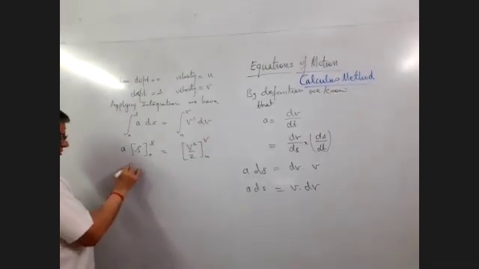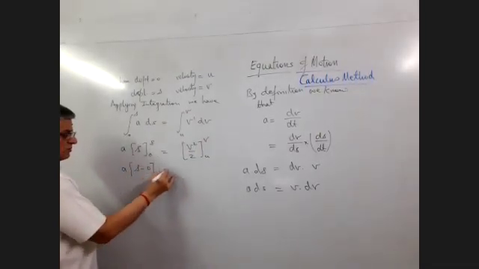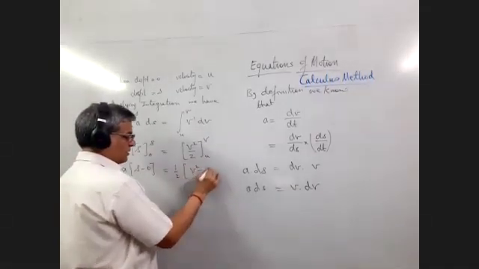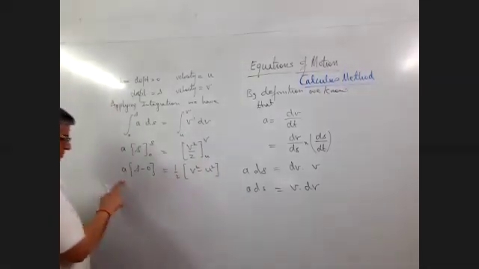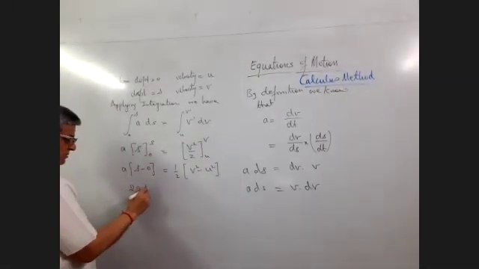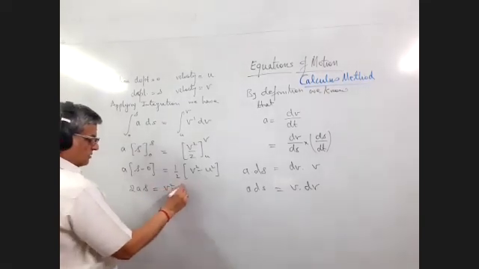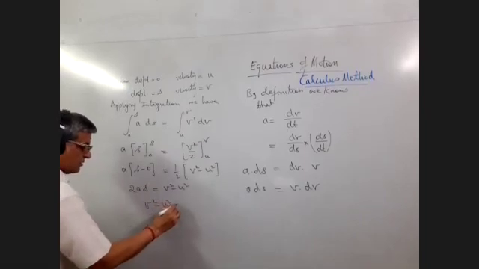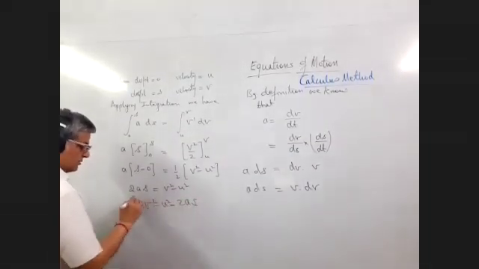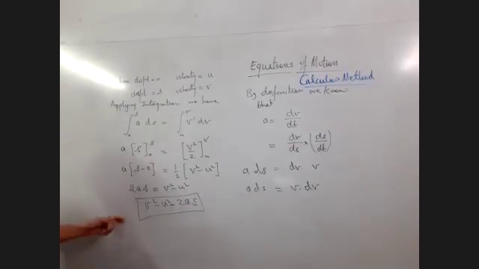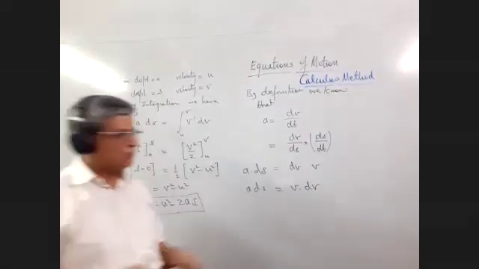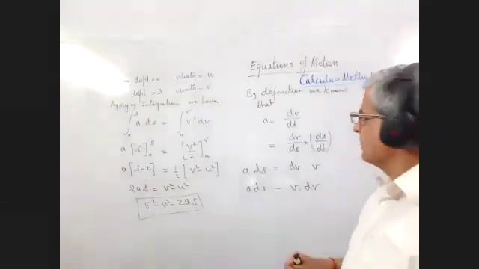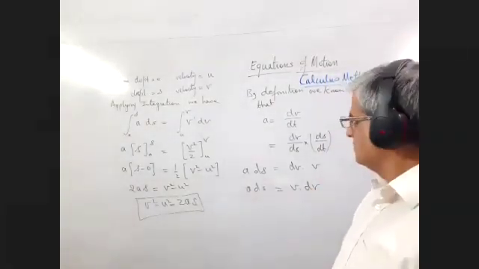So this is a s minus 0, and this is half, a constant we take outside, v square minus u square. Taking this 2 to the other side, this becomes 2as is equal to v square minus u square. So that is our third equation, v square minus u square is equal to 2as. So we get the third equation of motion again by the method of integration. It's a simple calculus method, and we arrived at this result.